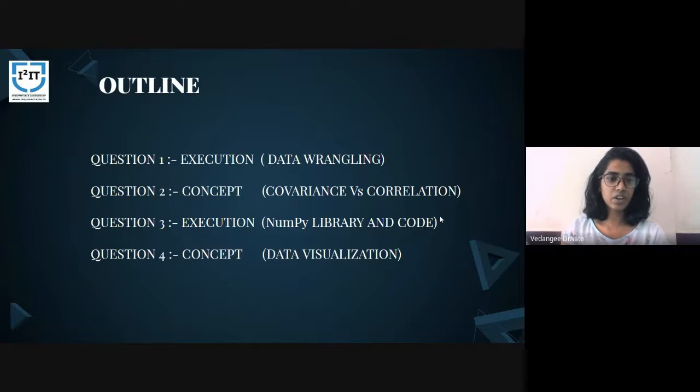So this is a quick outline of what we'll be coming across in the presentation. First will be the execution of data wrangling. The second will be the concept of covariance versus correlation. Next will be the execution of the NumPy library and the code. And the last will be the concept of data visualization.